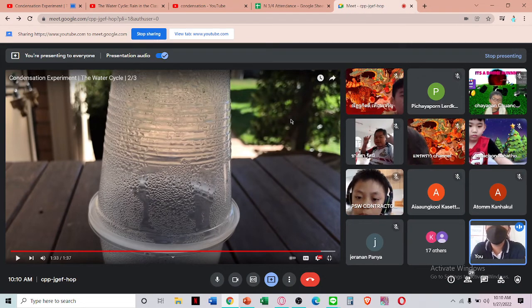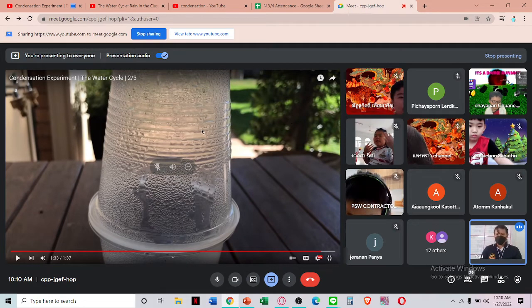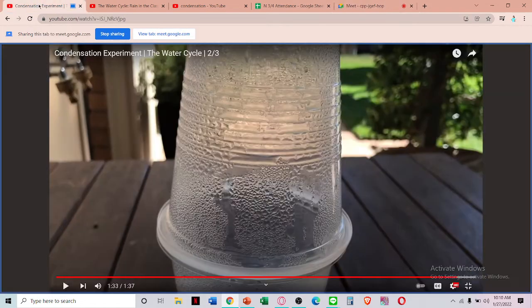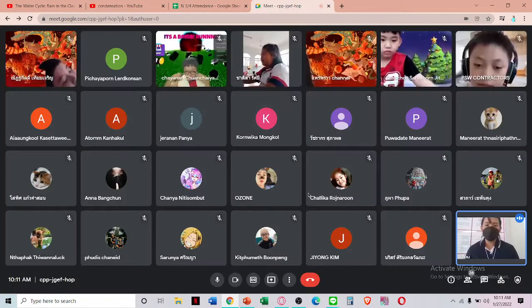It will turn into big droplets when the small droplets come together. That's how the clouds form in the sky. And that's how rain forms also in condensation. When there's too much water in the clouds like this, they will start to drip. They will start to fall like rain. Right. Next, let us continue to the next one.